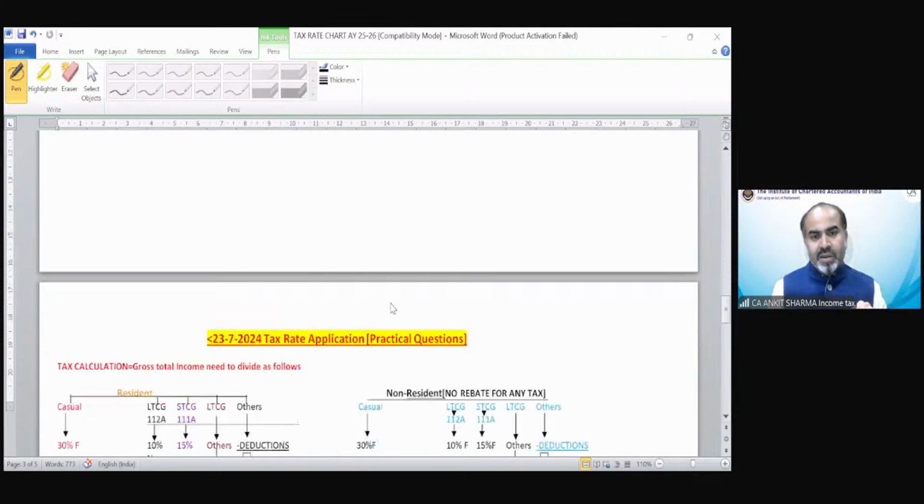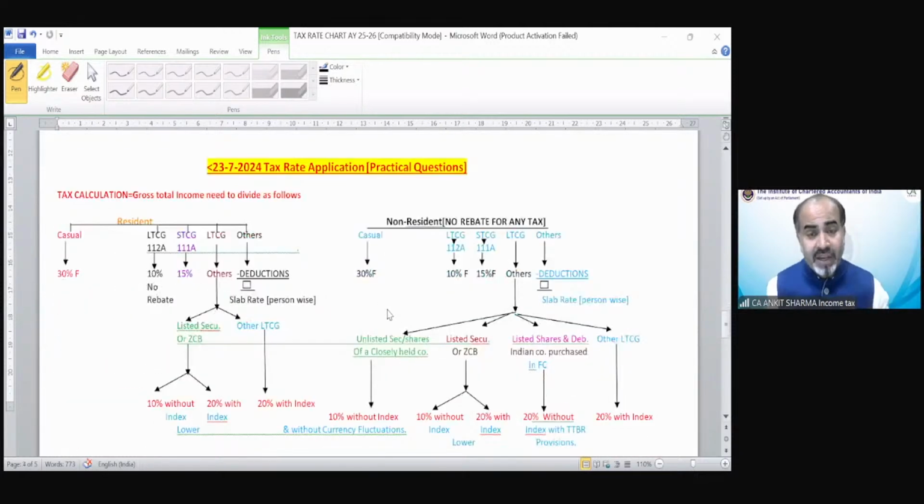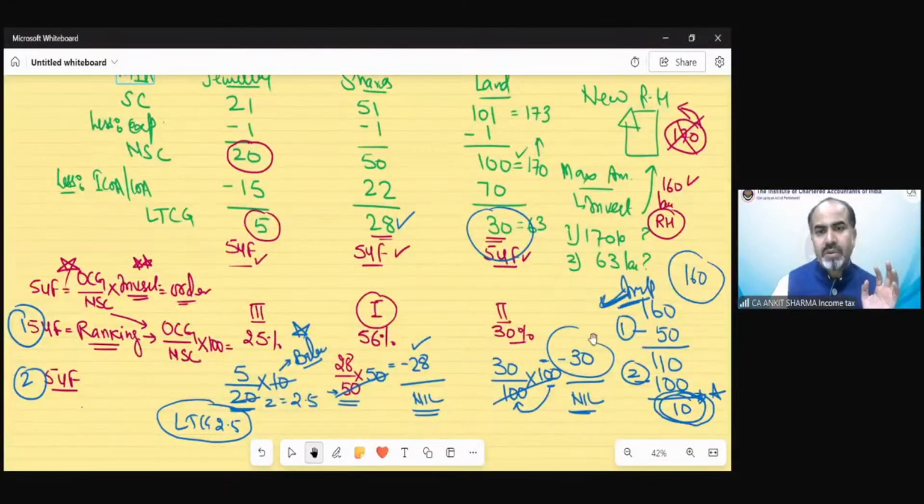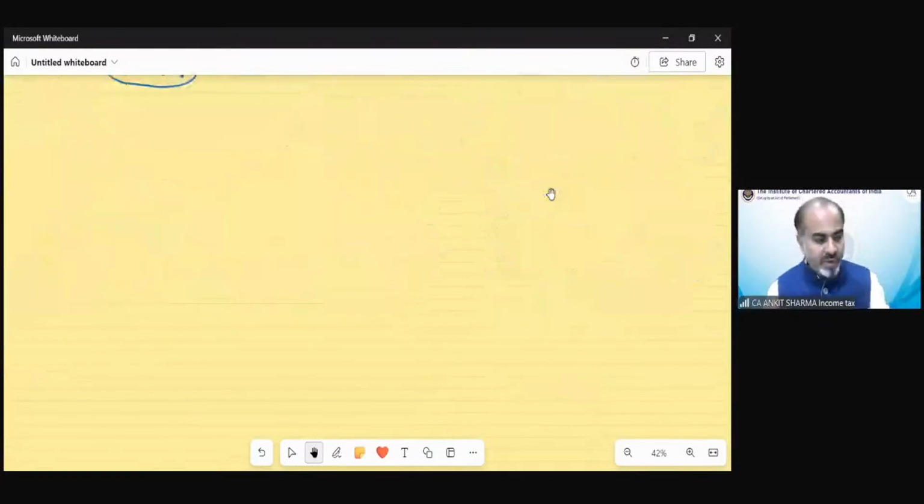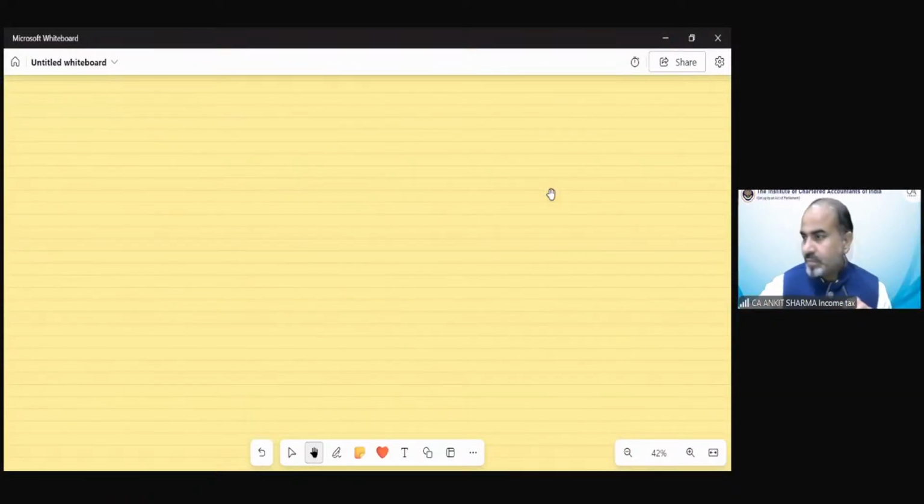Hardik, okay? Now we need to understand these provisions with the help of the assessee's point of view. Now let me tell you a very interesting thing. To solve any question of tax calculation, you have to do this.